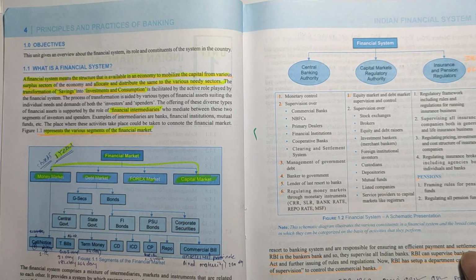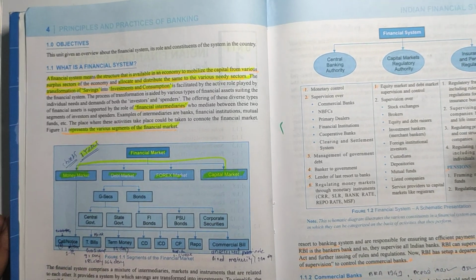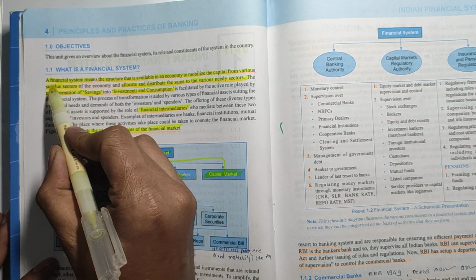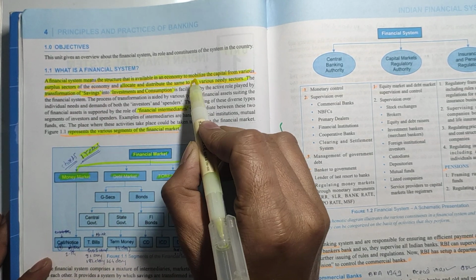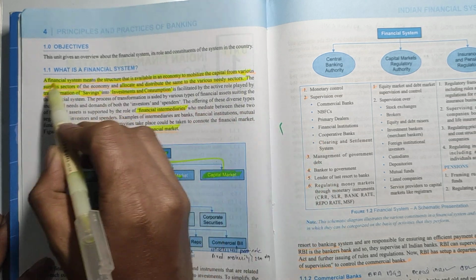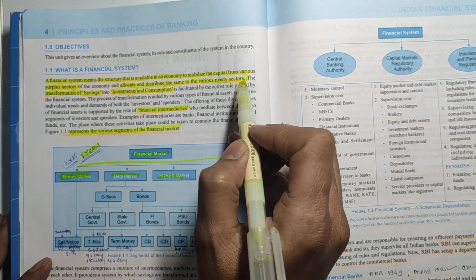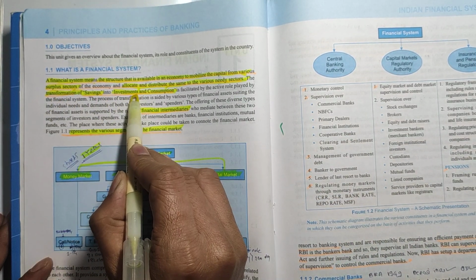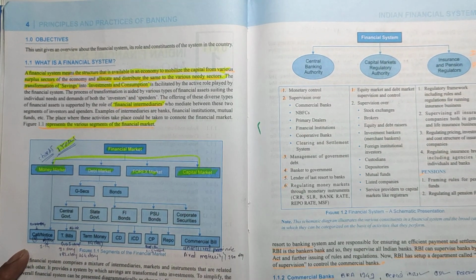What is the Indian financial system? Before going to the Indian financial system, what actually is a financial system? Friends, a financial system means a structure available in the economy to mobilize capital from various surplus sectors of the economy and allocate and distribute the same to the various needy sectors. That means the transformation of savings into investment and consumption. So let's understand how it is.